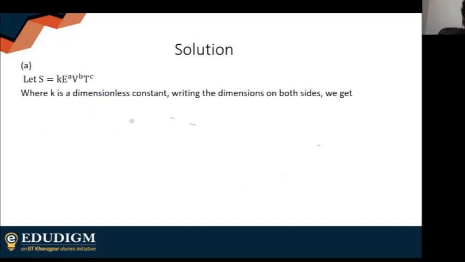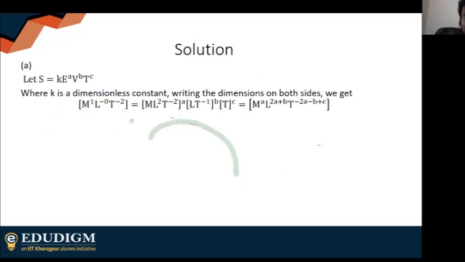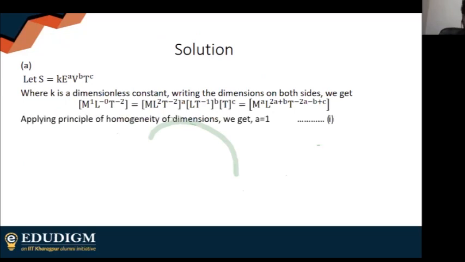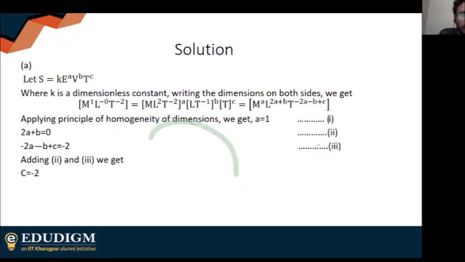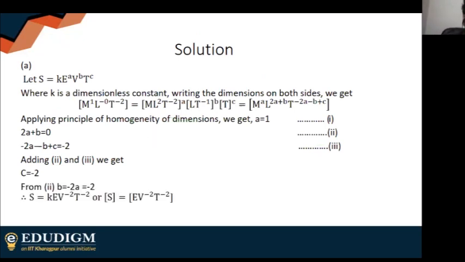Simply do the same thing. I put in the dimensions, and we compare just as we did before, and finally we will end up with this. a is equal to 1, b and c are both equal to -2.